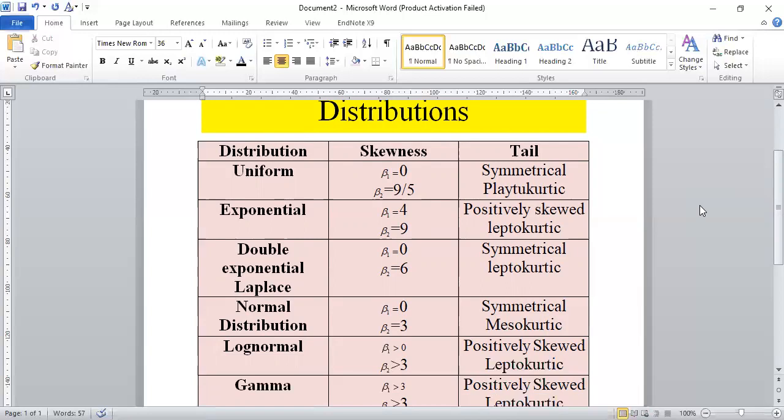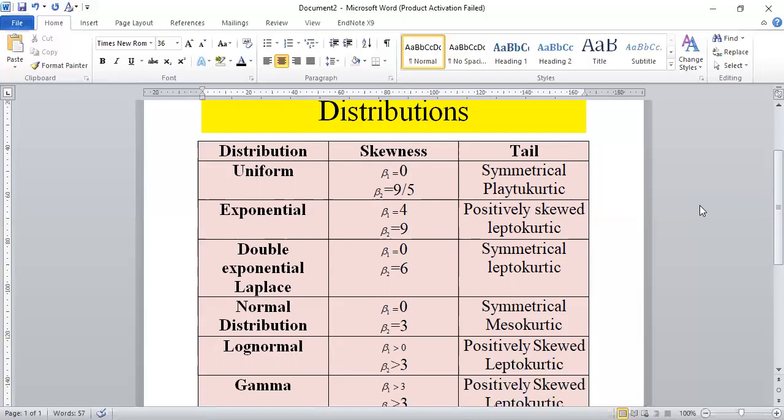So when beta 1 is equal to 0, when your skewness is 0, it means that your distribution is symmetrical. At that point, mean, median, and mode are equal. And when beta 1 is greater than 3, it means that your distribution is positively skewed, and when beta 1 is less than 3, it means that your distribution is negatively skewed.